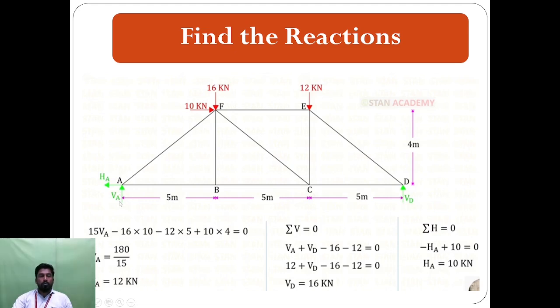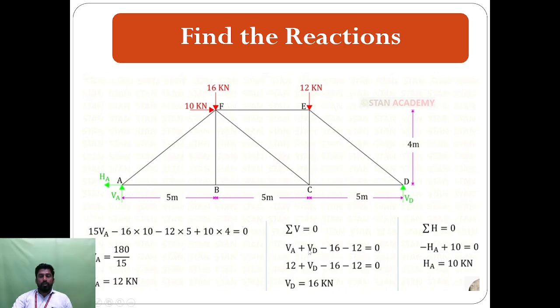Here one vertical force is VA, in the upward direction. If the force acts in the upward direction, it is positive; if the force acts in the downward direction, it is called negative. So VA is upward, and VD is also upward, so we take the value as plus. Then 16 kilonewton and 12 kilonewton are vertical forces. Both forces acting on the truss are downward, so we take them as minus: minus 16 minus 12 is equal to 0.